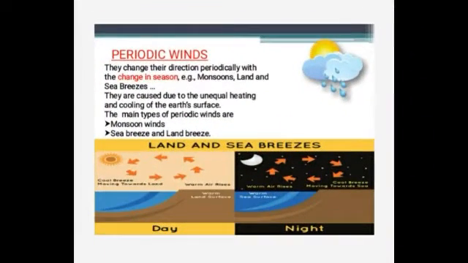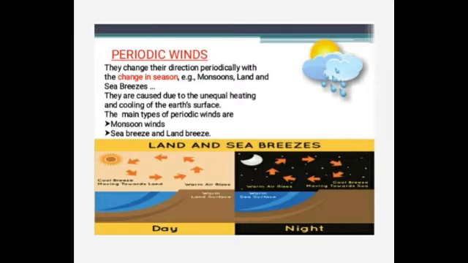So the next one we are going to see about the periodic winds. Some winds have a tendency to reverse their direction periodically. These winds blow in a definite direction during a particular period of the day or year. Such winds are called periodic winds, and they are caused due to the unequal heating and the cooling of the earth's surface. The main types of periodic winds are the monsoon winds and the sea breeze and land breeze. So first one, monsoon winds.